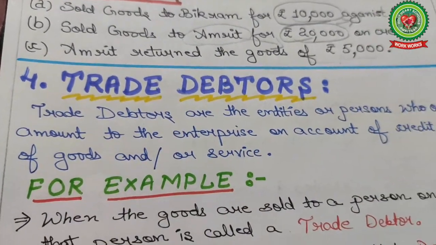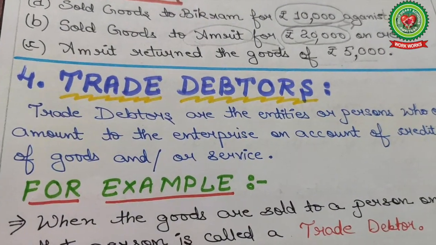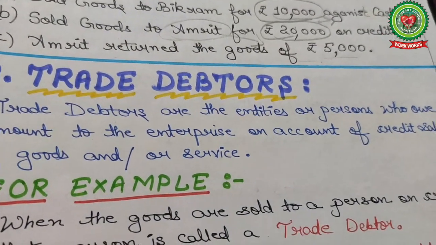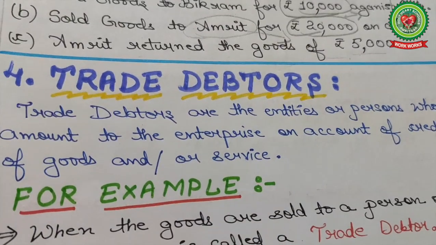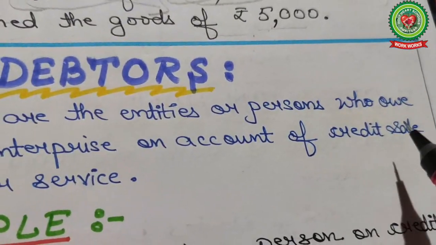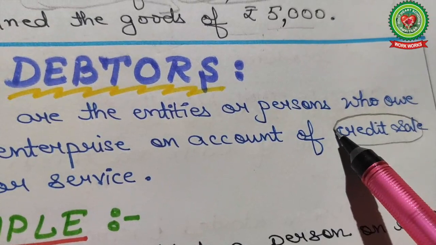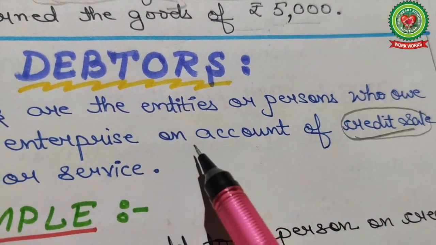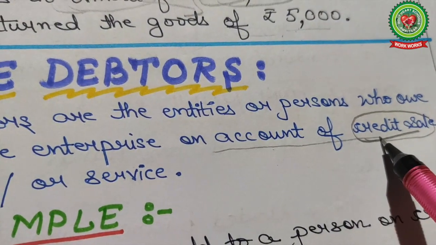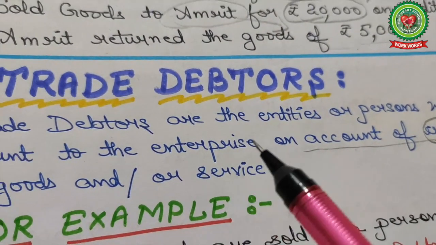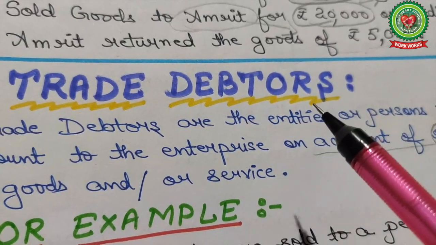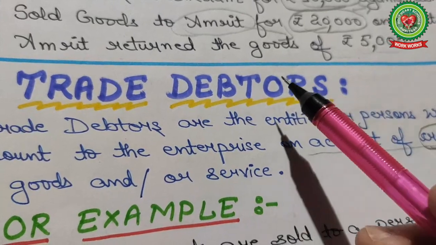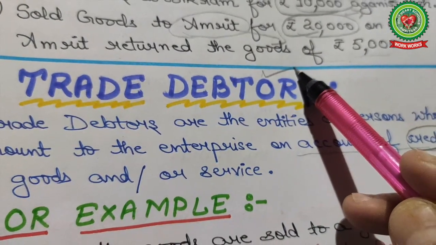Now the next point is trade debtor. Trade debtors are the entities or persons who owe an amount to the enterprise on account of credit sales of goods or services. So if a company sold goods to a person on credit, the person who is liable to give the money to you in future is considered as debtor.